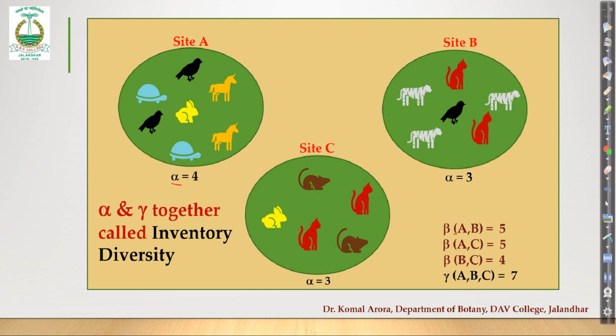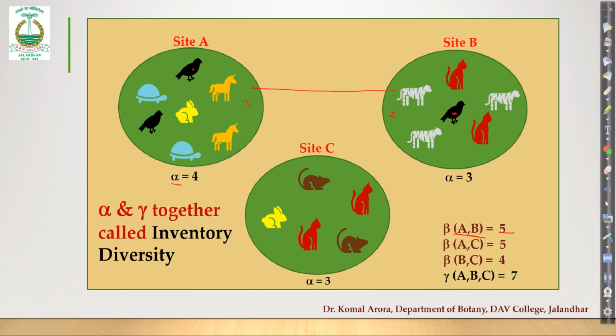Now beta for A and B. So you are comparing A versus B. You have to look for common species. This is a common species, so you won't count it. All other species are different, so you count those. So here it becomes 3, here it becomes 2, so the total becomes 5.